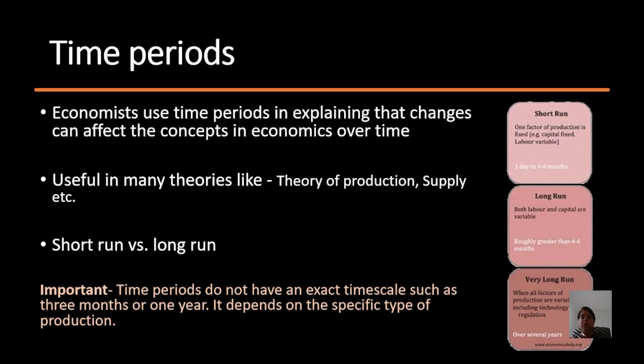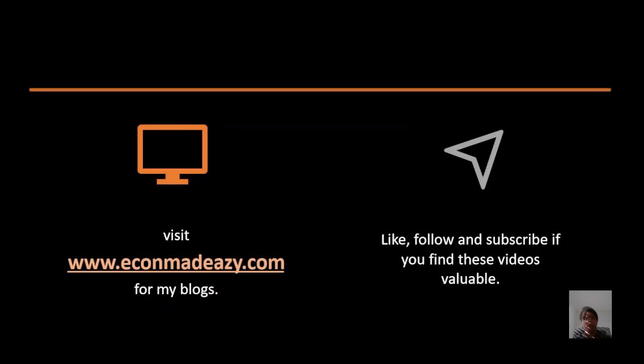One important thing we need to keep in mind is that time periods do not have exact time scale. For the production process, it might be different for different production process. For example, for an automobile industry, long time period could be 1 year. For another industry, it could be just 6 months. So it depends on the production process involved. They can be varied. We will do these in detail when we discuss these theories.